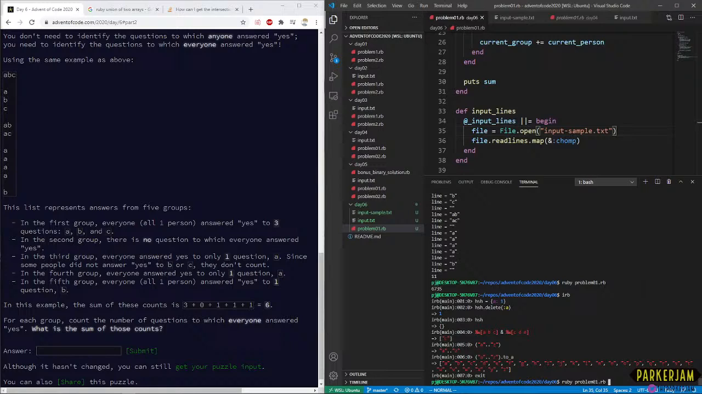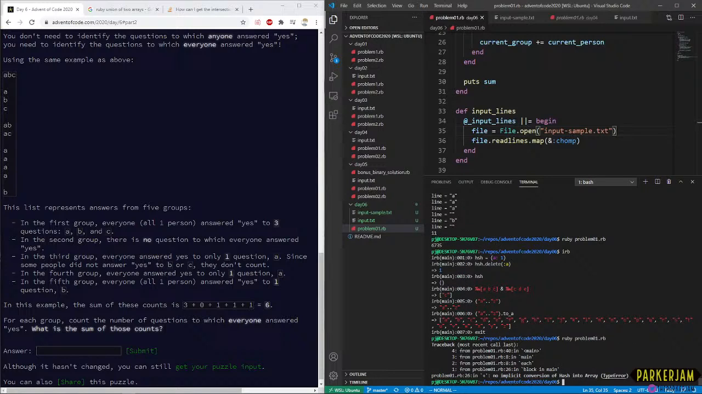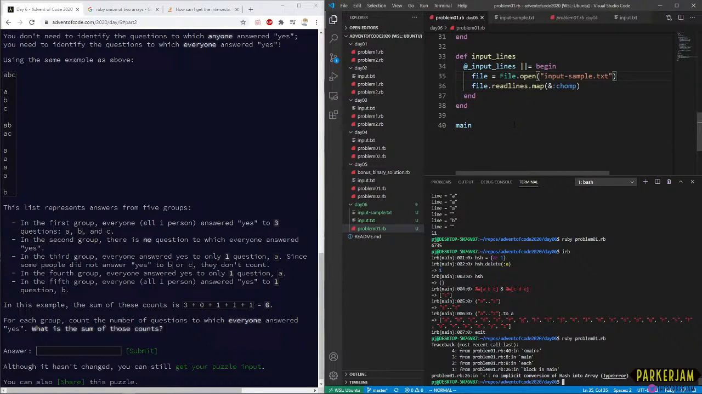Okay, let's try this. Okay, we already have issues. No implicit conversion from hash to array. So this is line 40. Okay, so that's just main. That's just the entry point. Line 8.